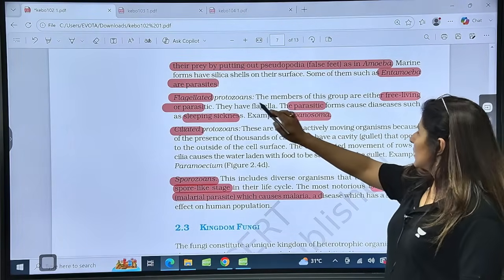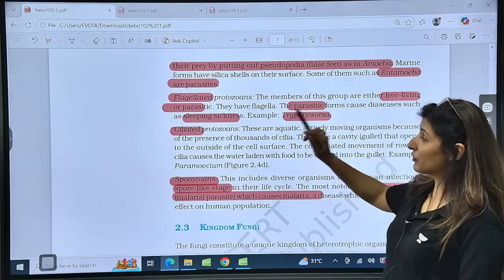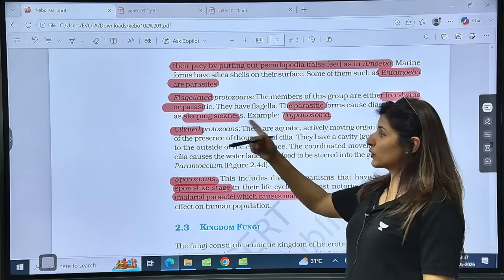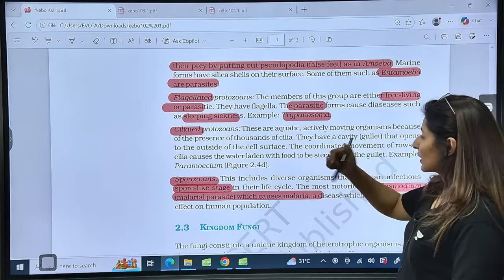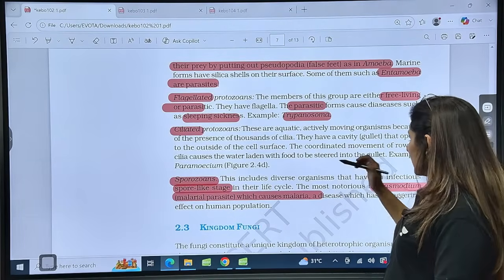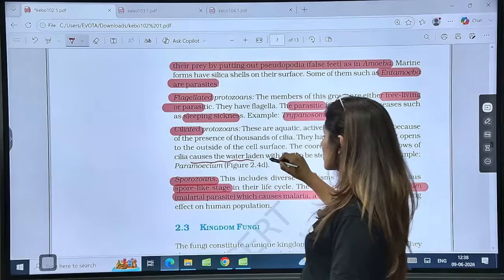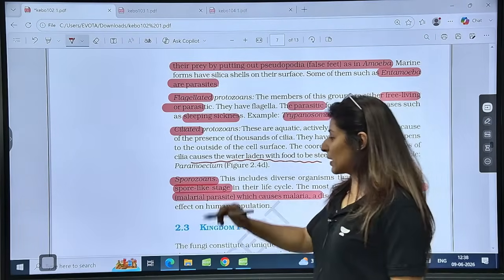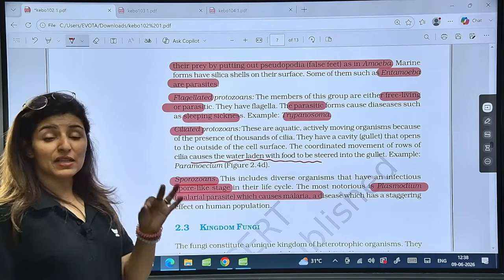Okay, so flagellated ones are those which will have flagella for their locomotion. They may be free living or parasitic. The example given here is of the parasitic type, Trypanosoma, which causes sleeping sickness. Then the ciliated ones will move actively because of the presence of cilia on their outer surface, and the cilia help in two things. They not only help in locomotion, they also cause the water current to bring food into the gullet, and the example is Paramecium.